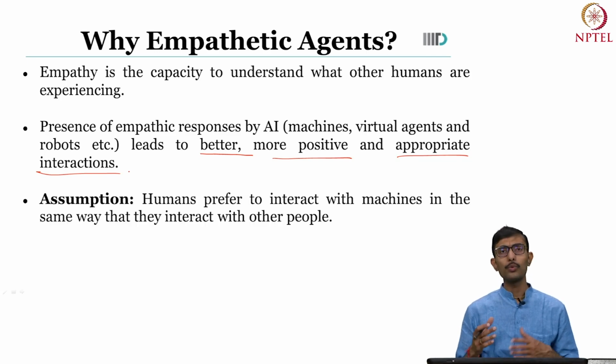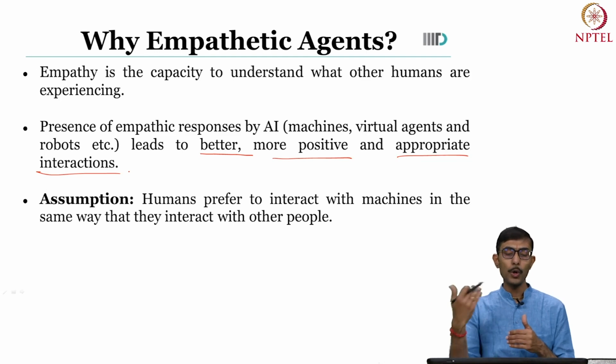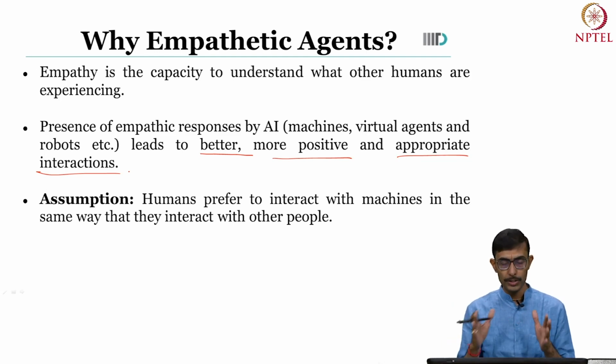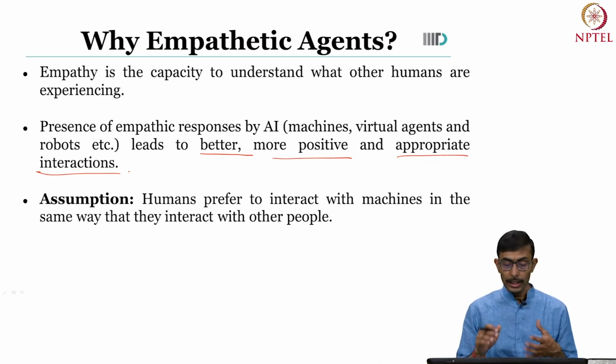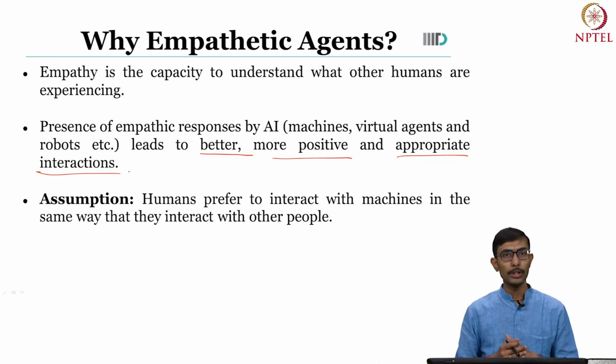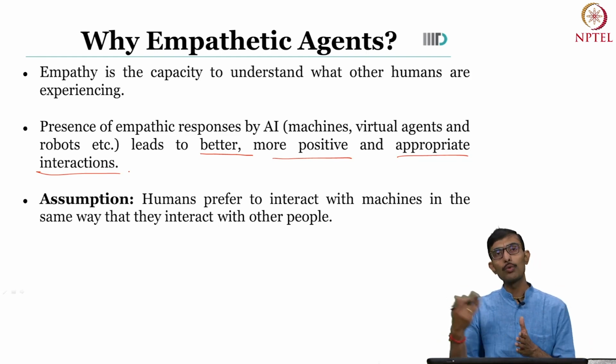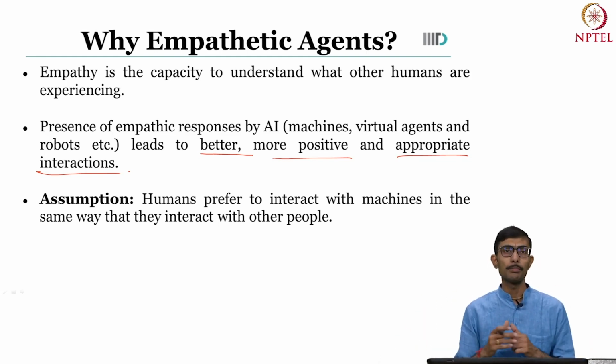But it turns out that giving this empathetic response is going to make virtual agents more interactive because of the underlying assumption that we humans always prefer to interact with machines in the same way that we prefer to interact with other people. So we want other people to be empathetic. Similarly, we would like machines to be empathetic.